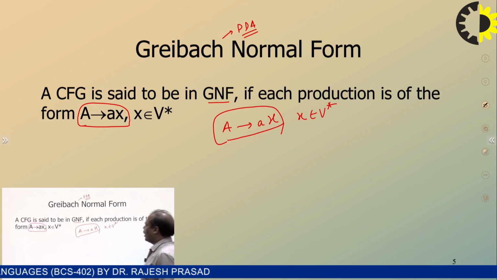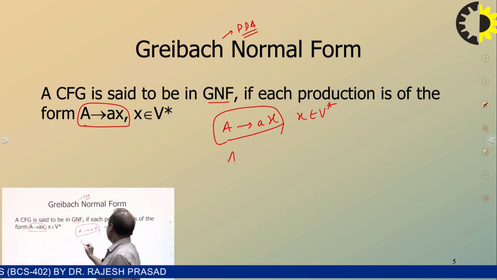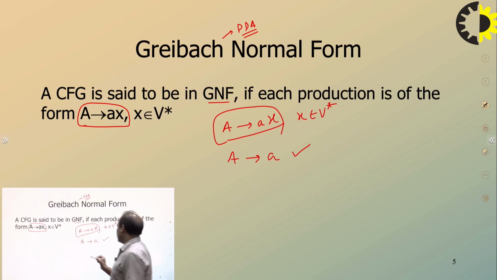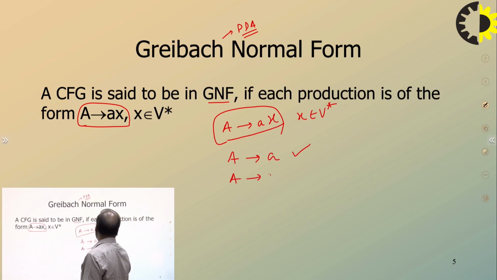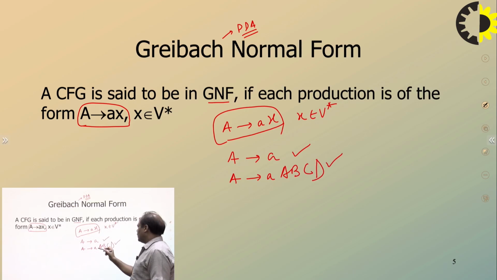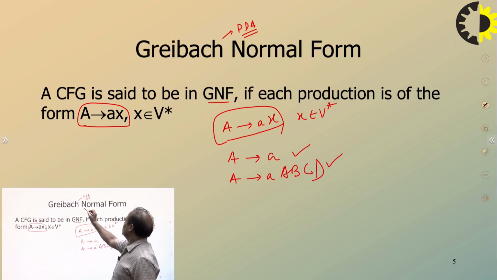For example, A goes to small a, yes, it is in GNF. And let's say A goes to a A B C D. This is also in GNF because it is a terminal followed by any number of non-terminals or no non-terminal. So the grammar will be in GNF.